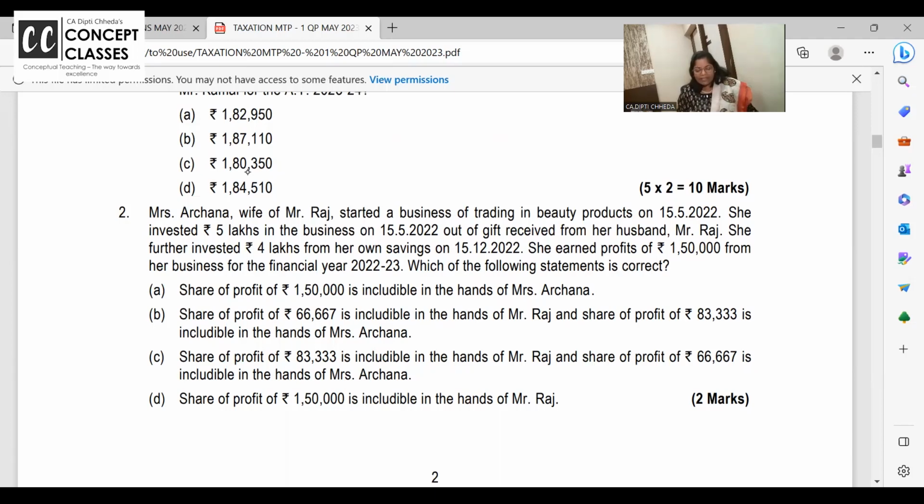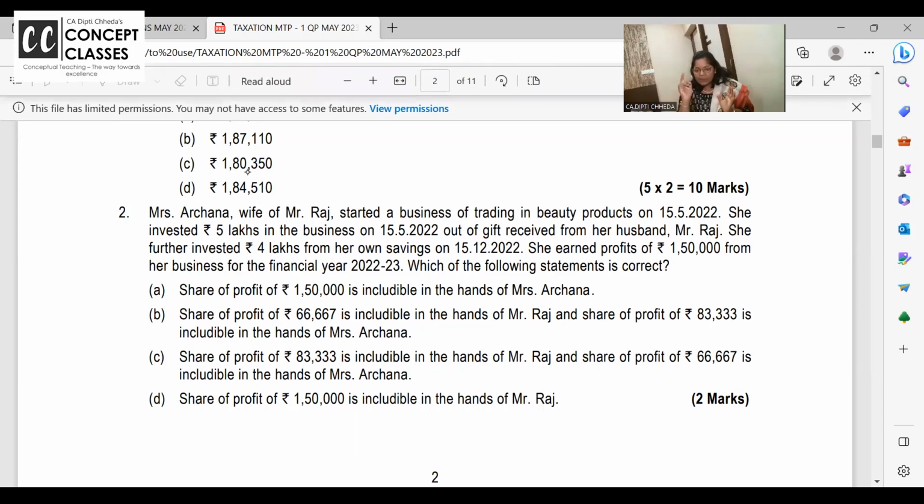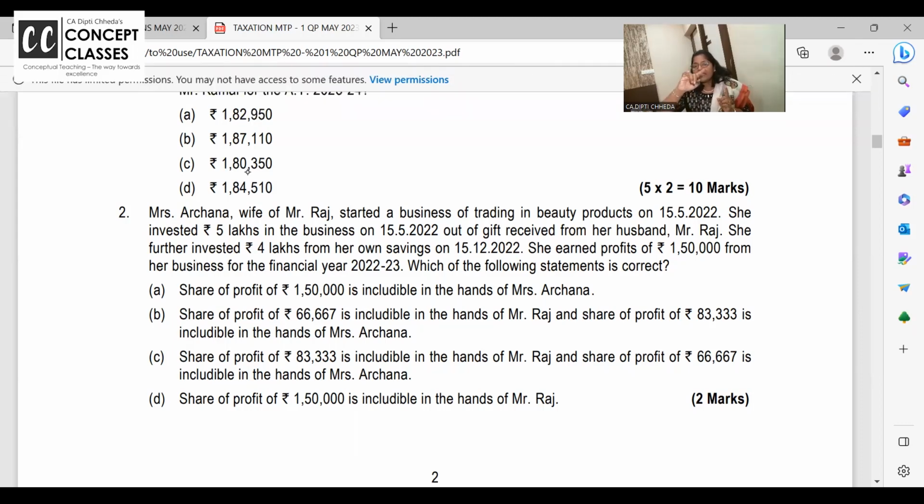So on 1st April there was no mixed capital. Raj gave me money and I started the business. Shahrukh Khan, in every movie his name used to be Raj at one time. Now it is Pathaan. Okay, jokes apart. Did you all get it? So Raj gave money to Archana and Archana started business. Whatever she has earned in 2023, everything will be clubbed in the hands of Raj.